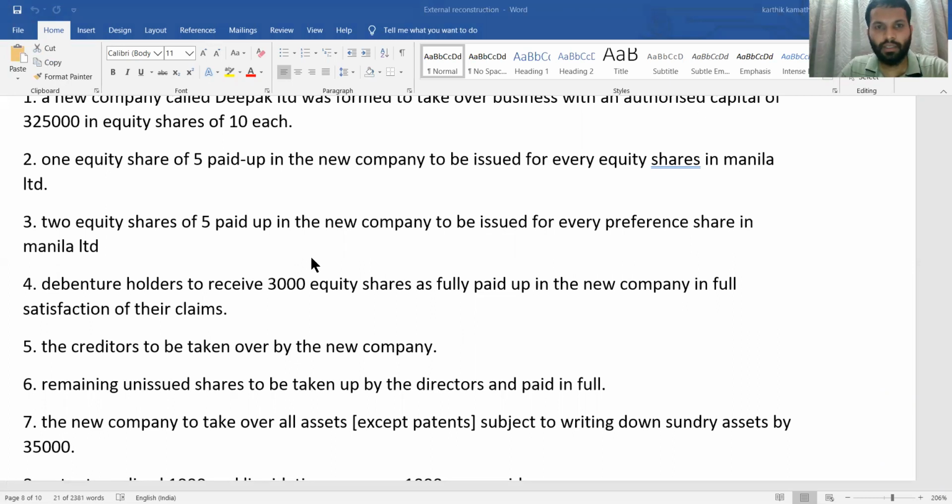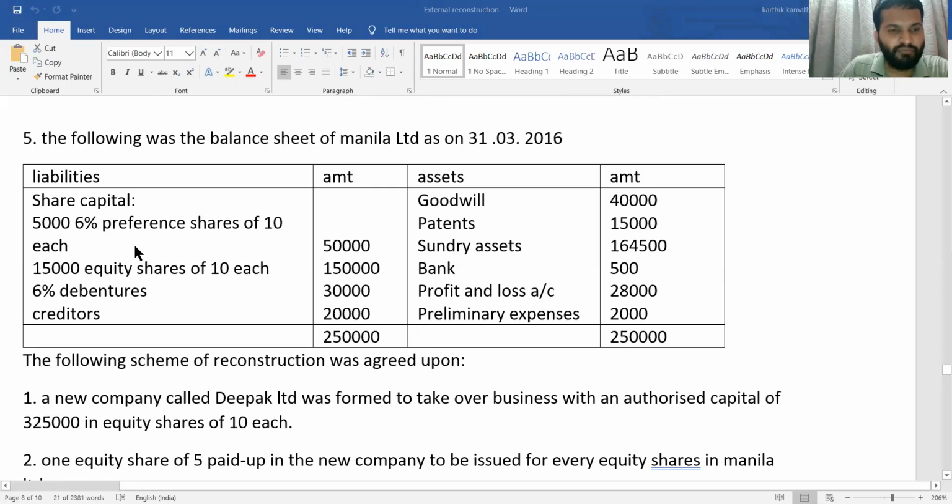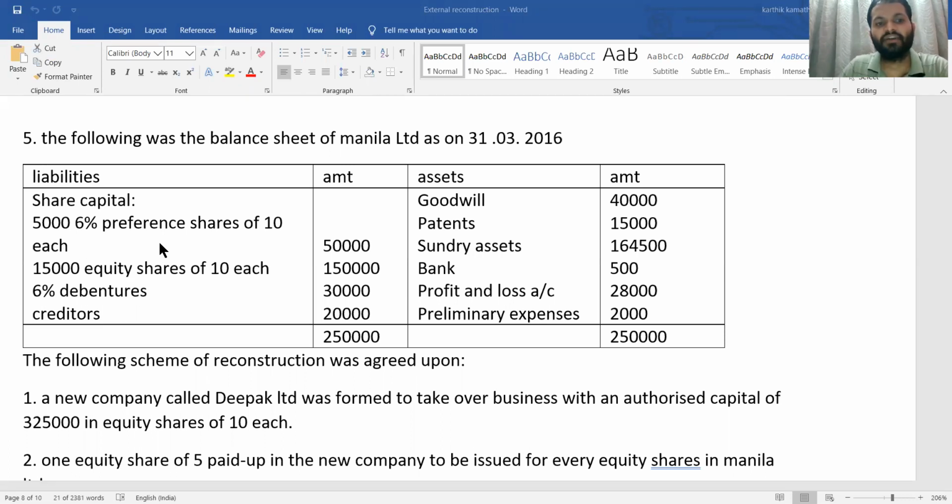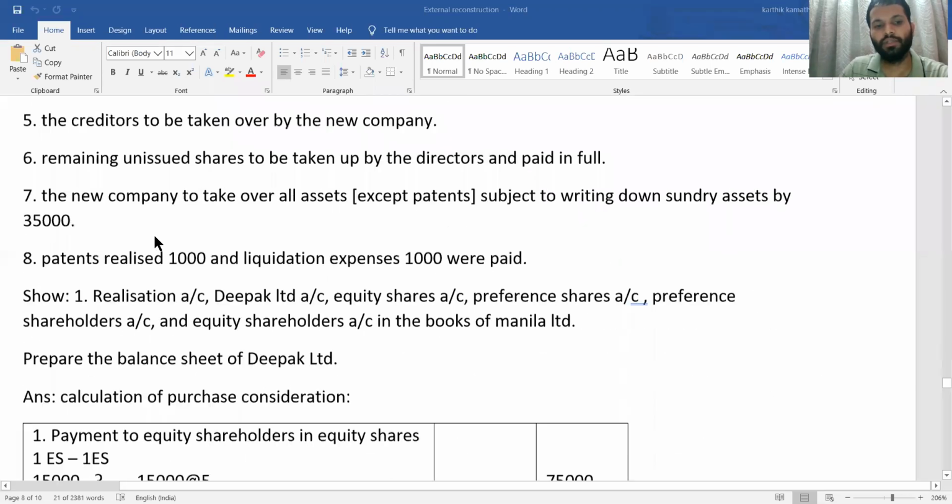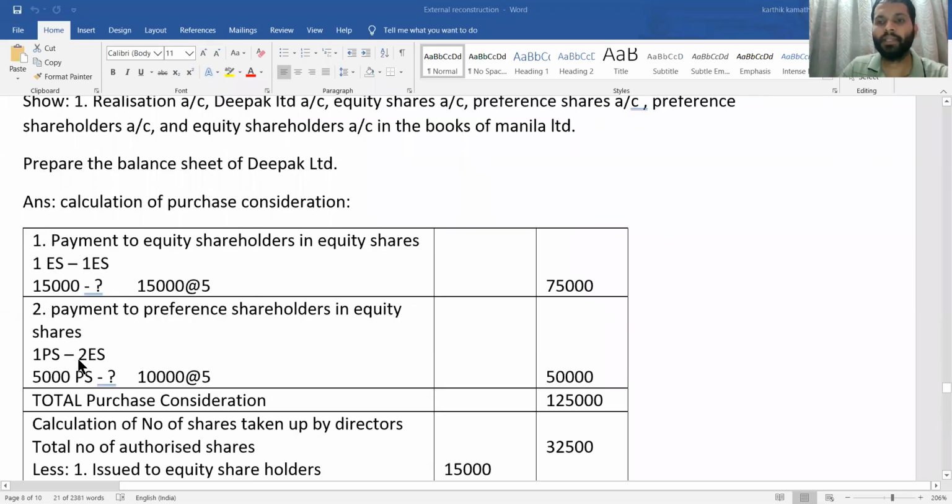Once you do the working note by seeing the preference share information, they have mentioned 5,000 6% preference shares of 10 each. So here the total number of preference shares is 5,000. For one preference share, 2 equity shares are given. For 5,000 preference shares, how much? Cross multiplication: 5,000 into 2 is 10,000, and the paid up value given in the adjustment is 5, so 10,000 into 5 gives you 50,000.